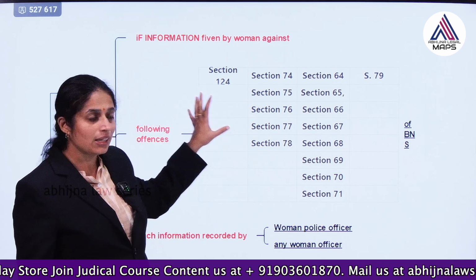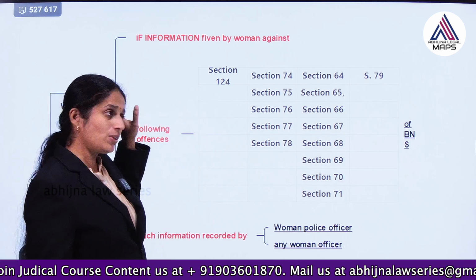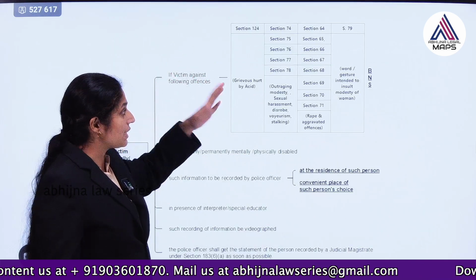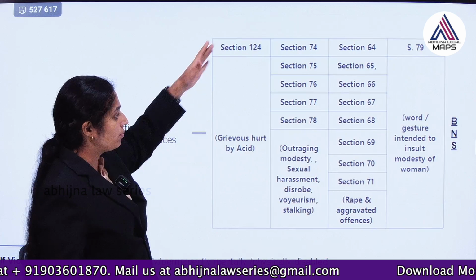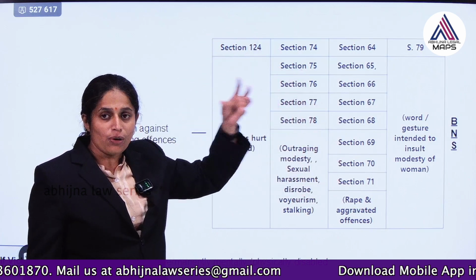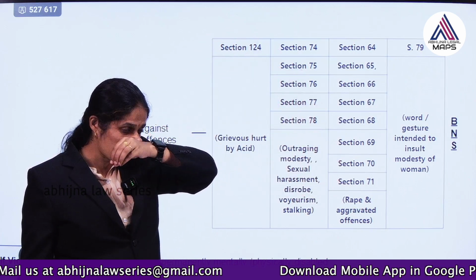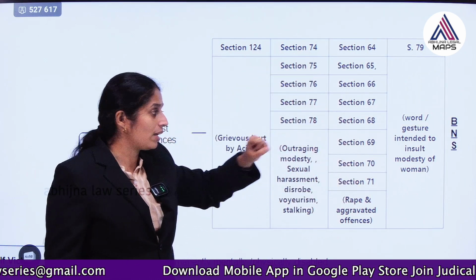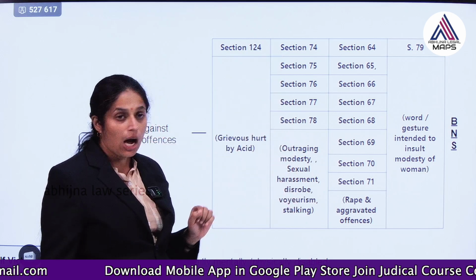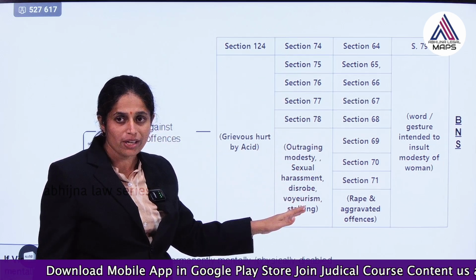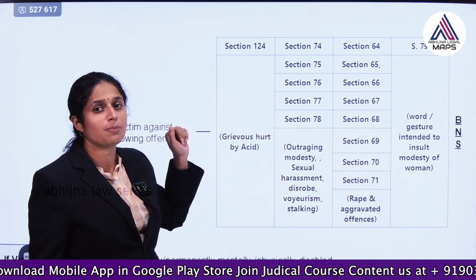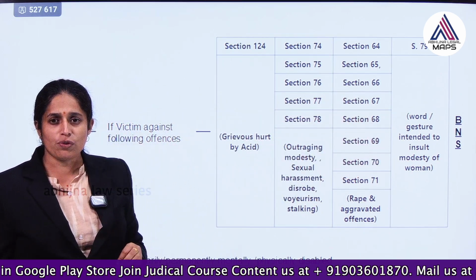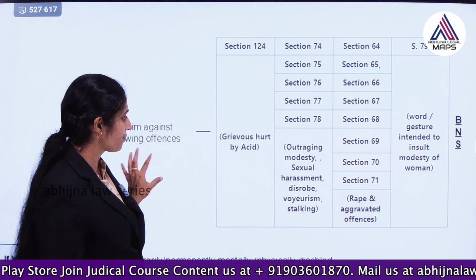So that is a very important aspect. This is with respect to women, and next comes the victim of these kinds of offences. If the police is recording information with respect to these offences, these are regarding rape and gang rape. This is what I said: outraging the modesty of a woman, sexual harassment, voyeurism, stalking. This is regarding grievous hurt by acid, and this is regarding word, gesture, intended to insult the modesty of a woman. So all these cases are there.